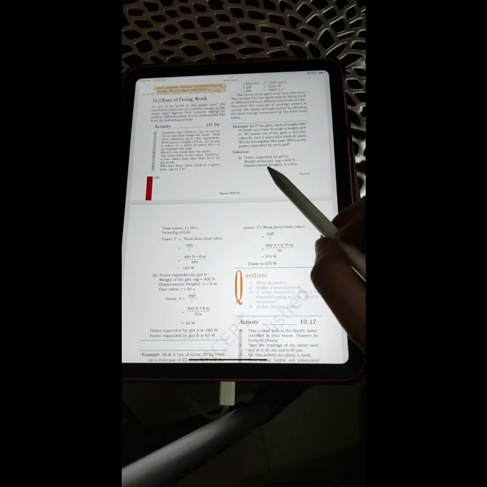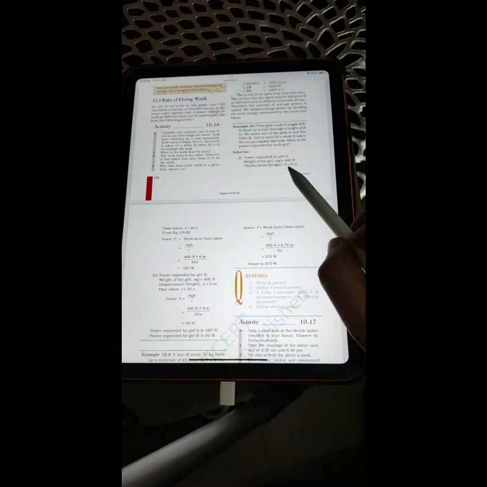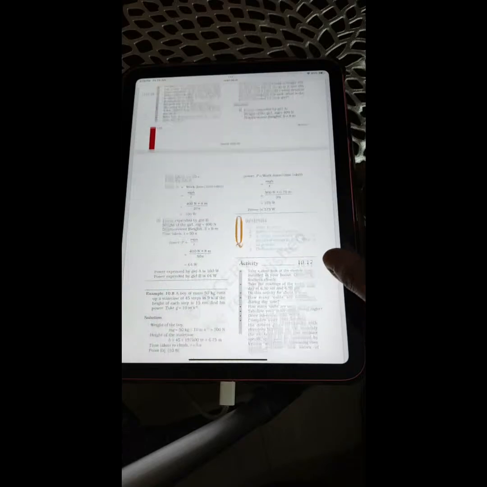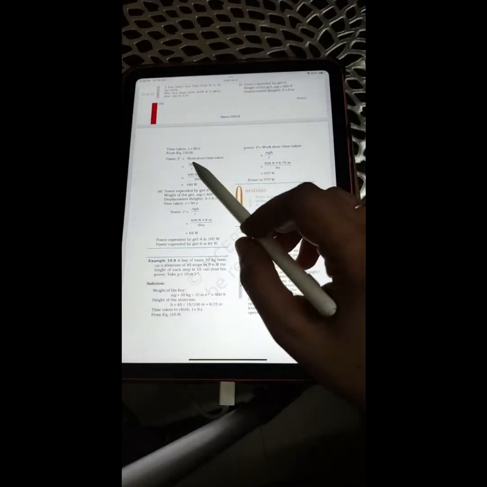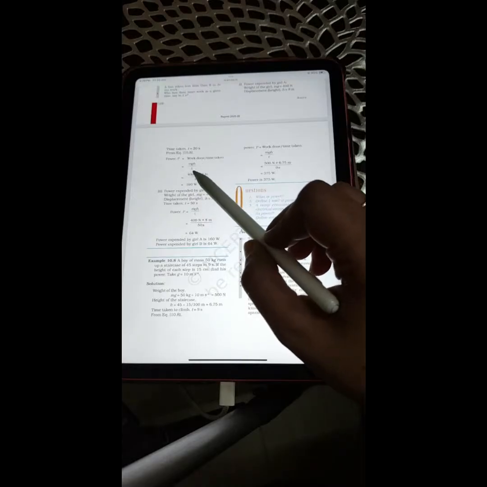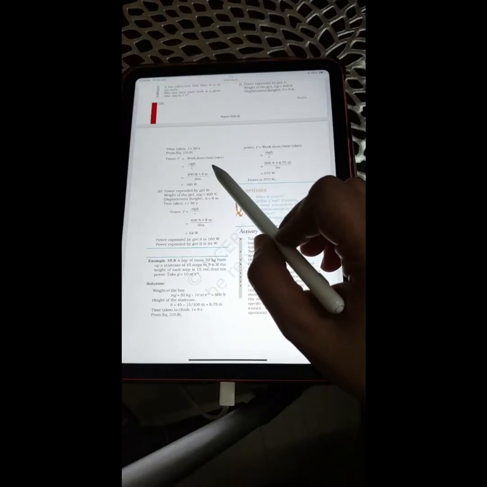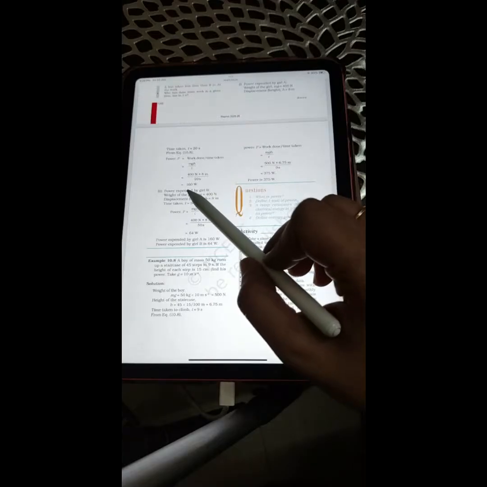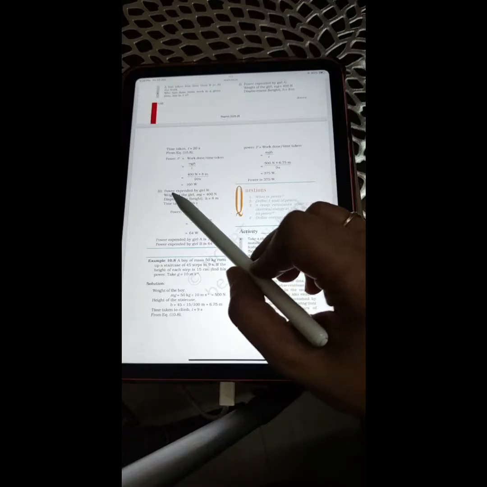So the power expended by girl A: weight of the girl, mg, is equal to 400 Newton, displacement or height is equal to 8 meters. Time taken is 20 seconds. From equation 10.8, P can be calculated as work done by time taken. So putting the values, you'll get the answer as 160 watts.